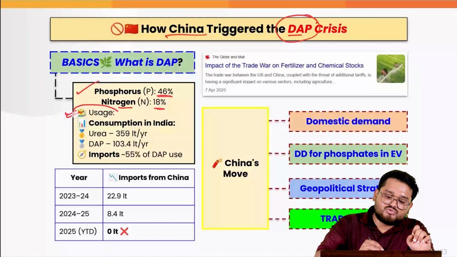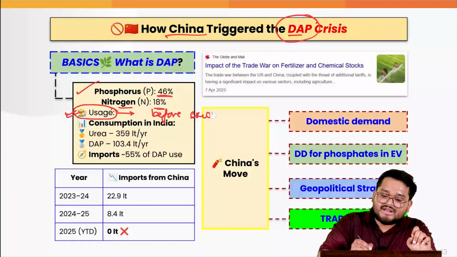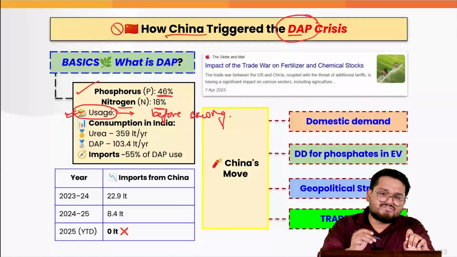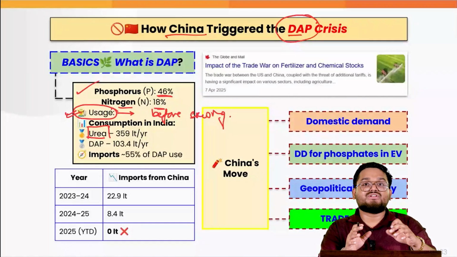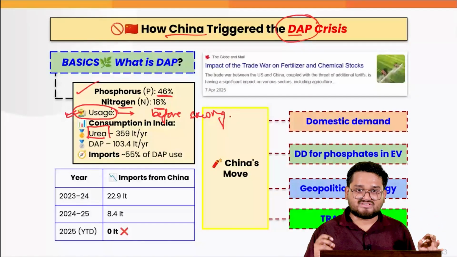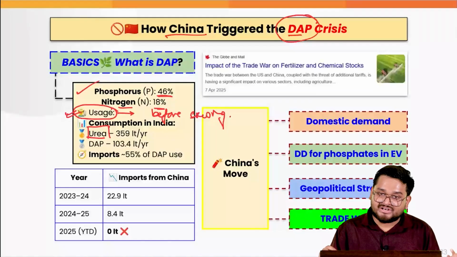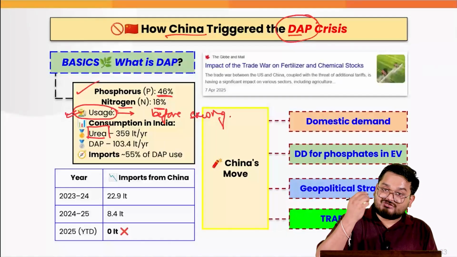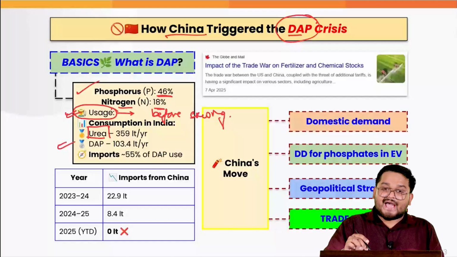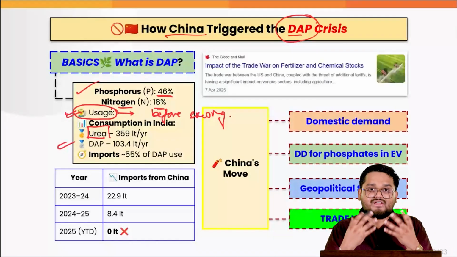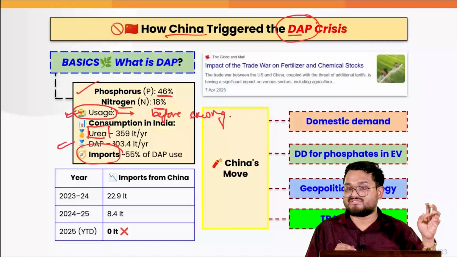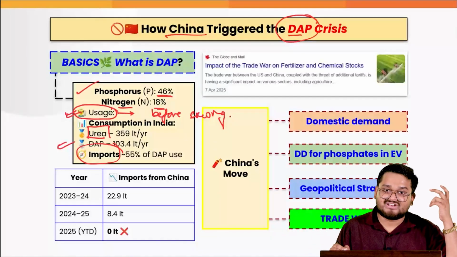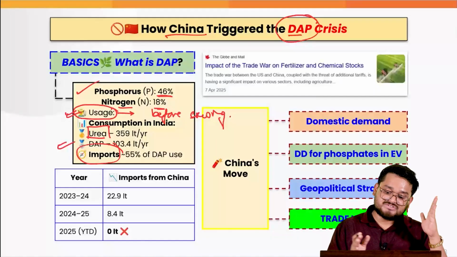When we talk about consumption in India, urea is at rank 1, the nitrogenous fertilizer hugely used in Indian farms, and after that we have DAP. When we talk about the supply of DAP, we are mainly reliant on imports, because 55% of India's DAP is actually imported, mainly from China.